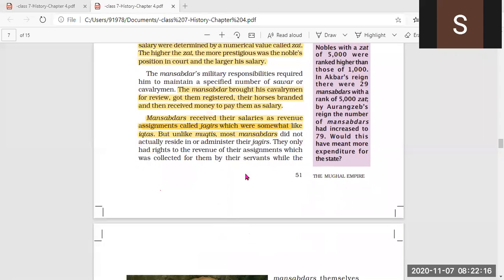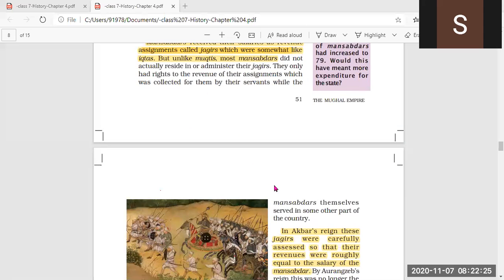They used to give those Jagirs to their servants to take care of them and to collect the revenue. That was the only duty of these Mansabdars from that Jagir.